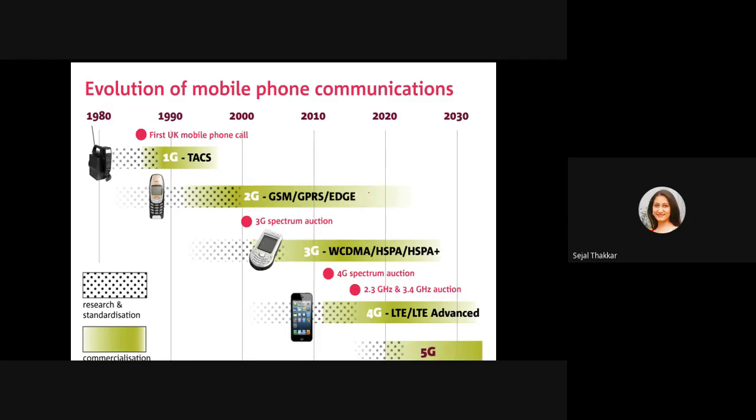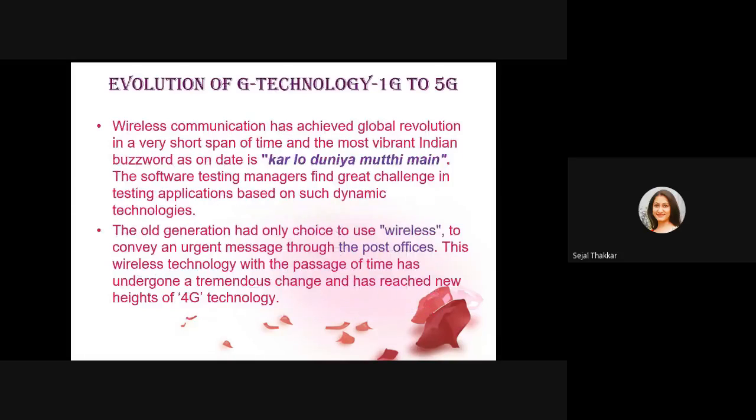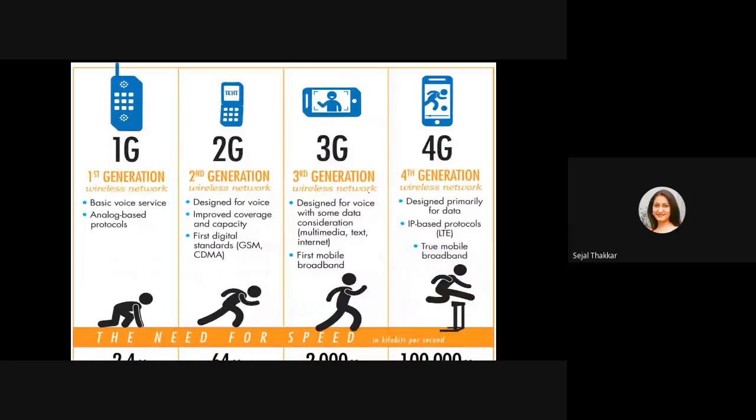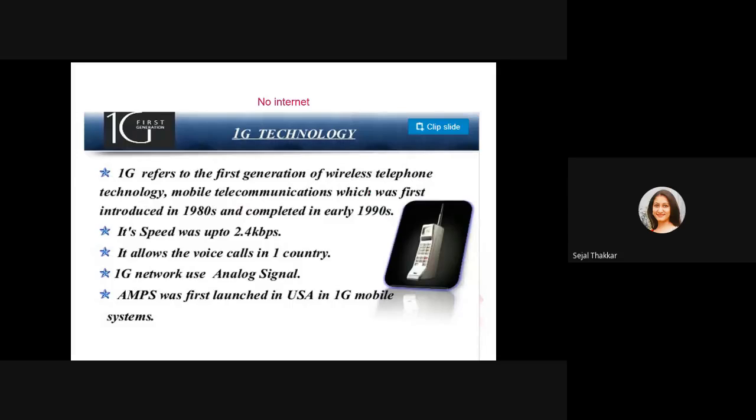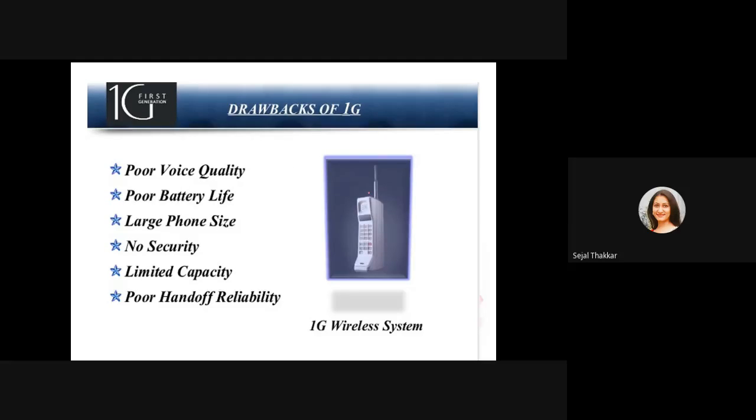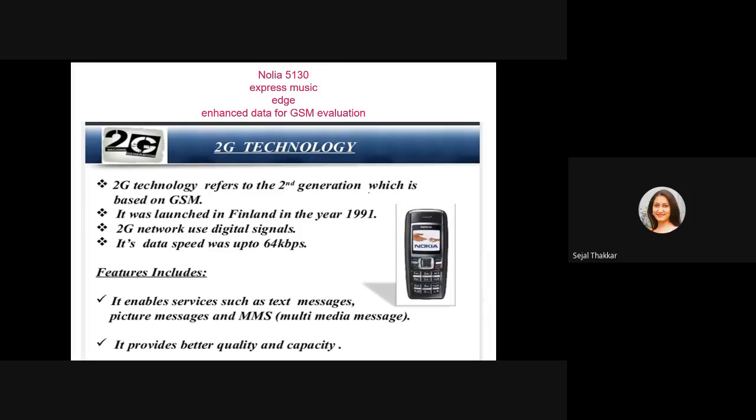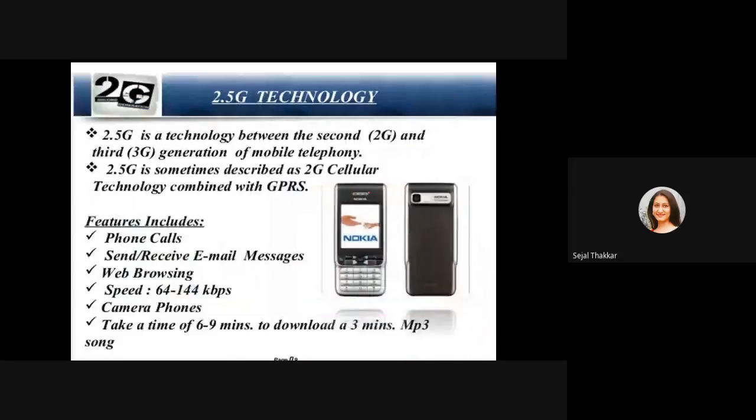And in 2020, we have 4G LTE, long term evolution, where you can see videos and movies with very high speed internet. So after every decade, up to 2030, we are going to get 5G introduced, which may be better than 4G, so more features are included. These are just the evolution of different generations of mobile that we have already gone through in our first lecture. How 1G works, what the features of 1G phones are, what the disadvantages of 1G phones are, what the advantages and disadvantages of 2G phones and 3G phones are, right?